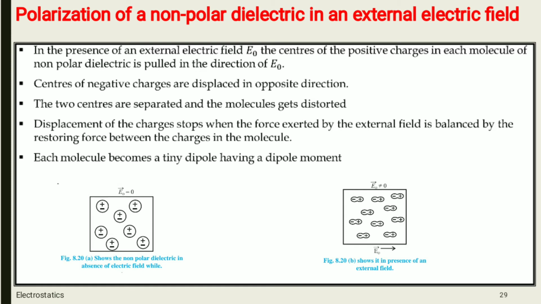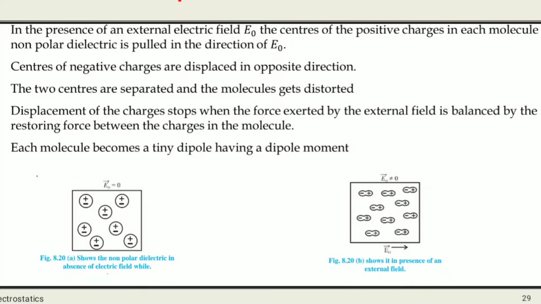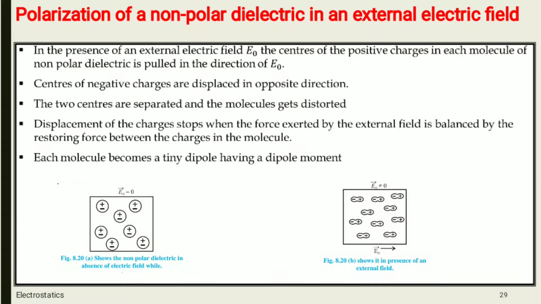The two centers are separated and the molecules get distorted. So originally molecule इस तरह से थे, that is non-polar. After that they get polarized due to application of external field. So due to this there is a distortion of molecule after application of external electric field. The displacement of charges stops.